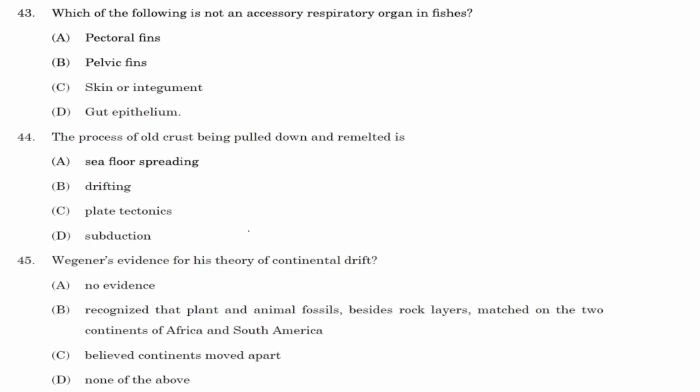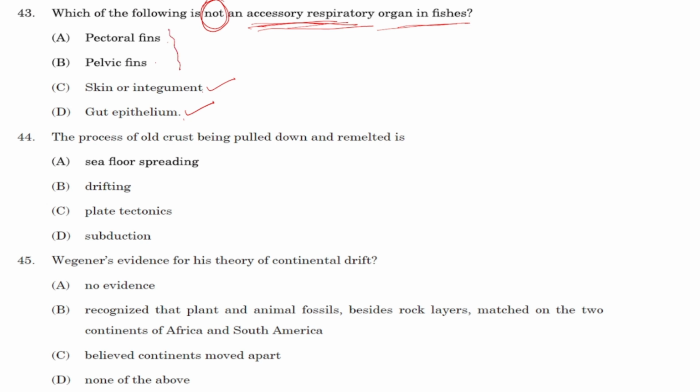Next, question number 43. Which of the following is not an accessory respiratory organ in fishes? Okay, the question is asking about accessory respiratory organs. Options are pectoral fin, pelvic fin, skin and integument, gut epithelium. Obviously, skin and integument is an accessory respiratory organ, and the question is asking for the one that is not. Next, gut epithelium can also act as an accessory respiratory organ. But what about these fins?